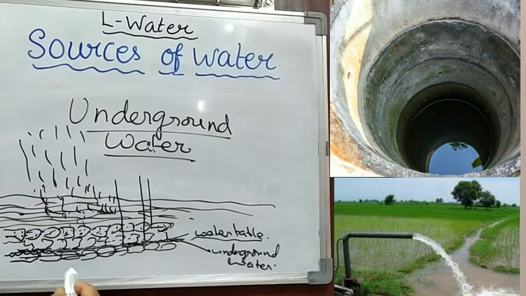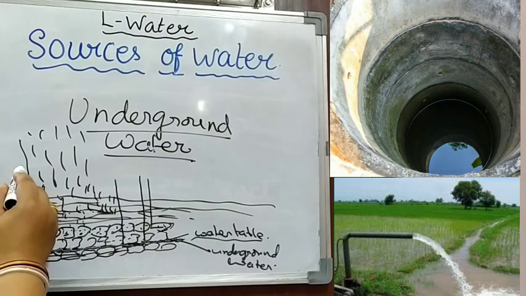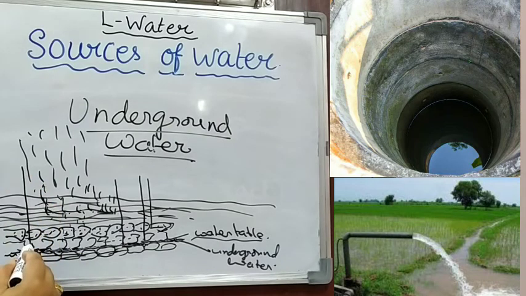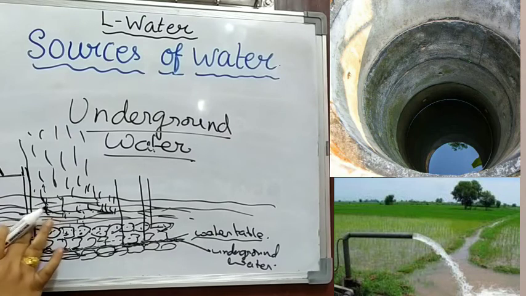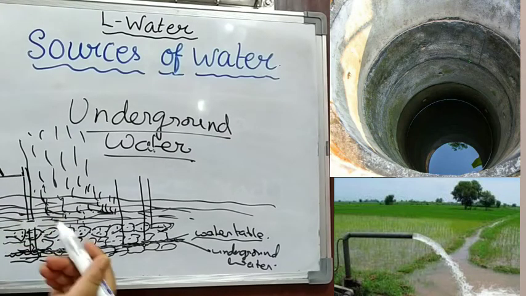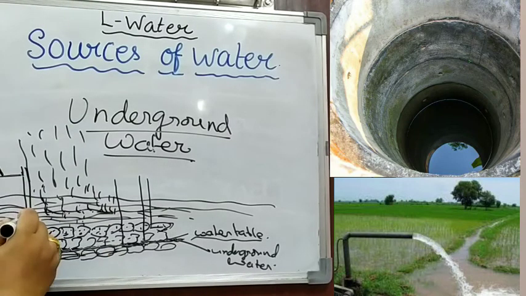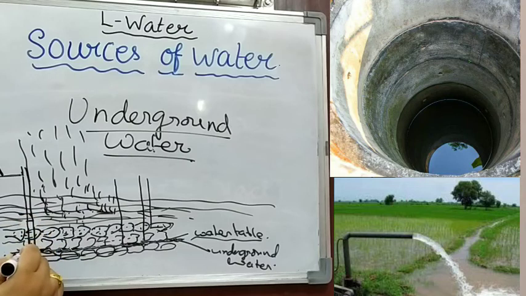Got it? Similarly, suppose you want to fit a tube well, then you have to give the pipeline till the water table. Otherwise, no water will come from the tube well. If you give the tube well only till here, no water will come. You have to put the pipe in till the water table.